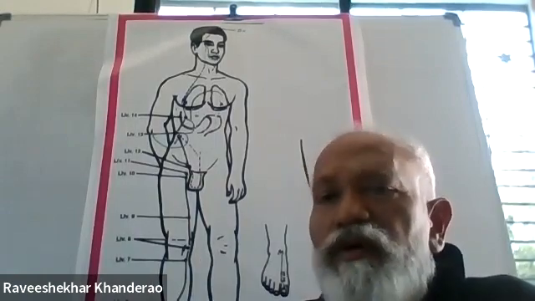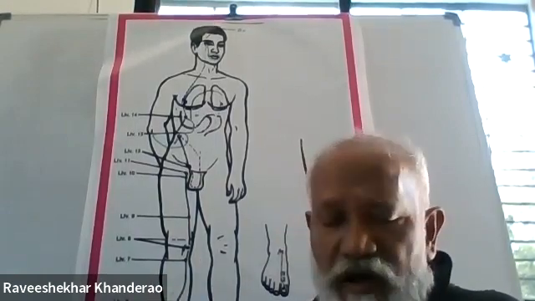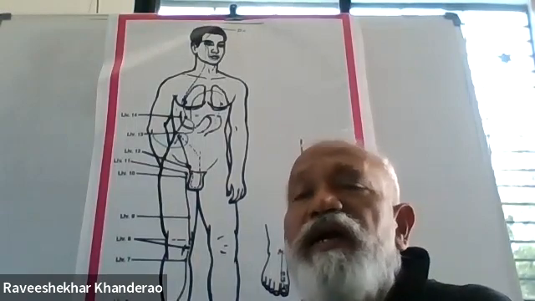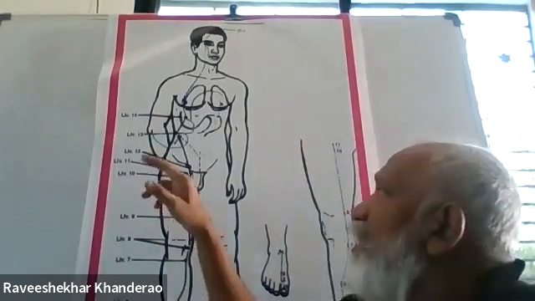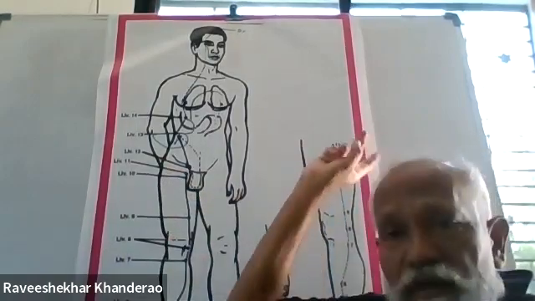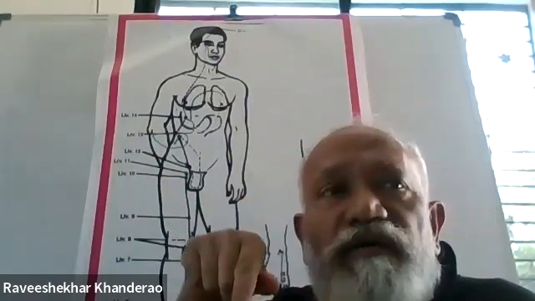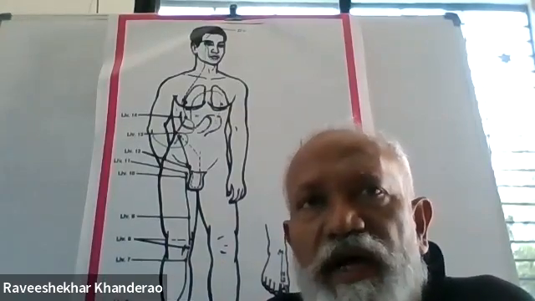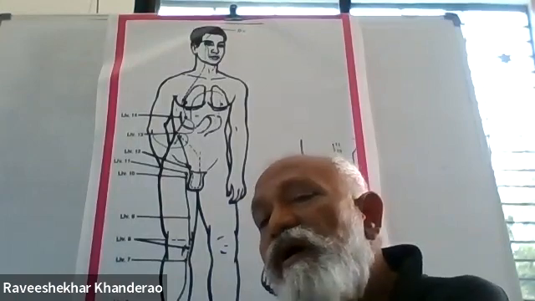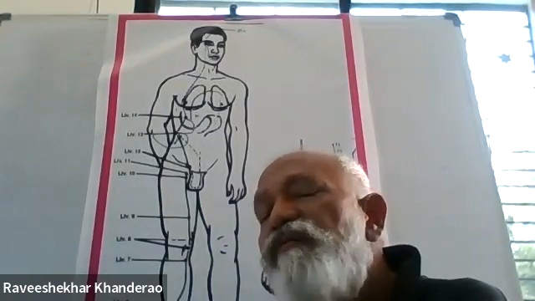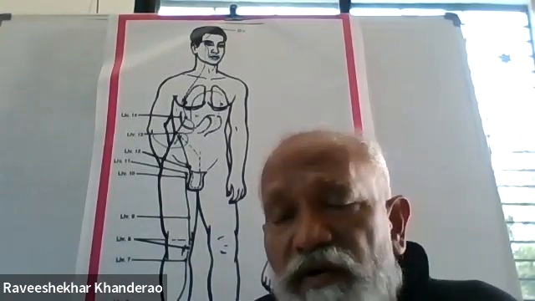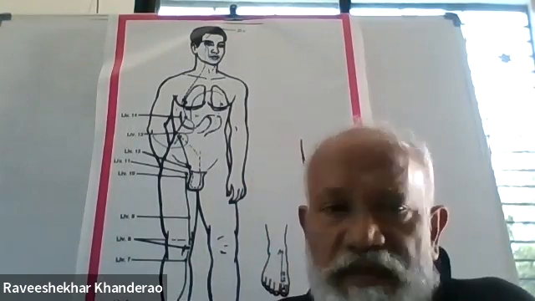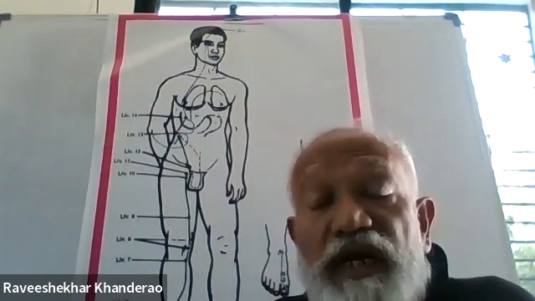So what we do is take out blood intravenously from the lung 5 area and inject it into gallbladder 30 point. 3 ml of blood is injected at gallbladder 30 after removing it intravenously at lung 5. Excess wood is reduced this way. Excess wood is a skin-related problem.